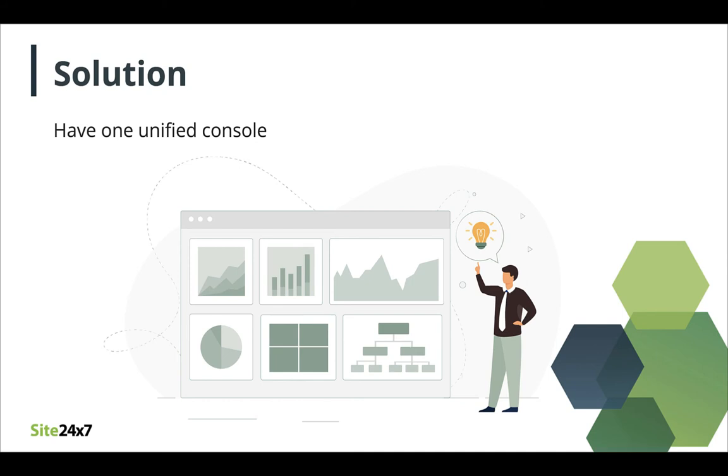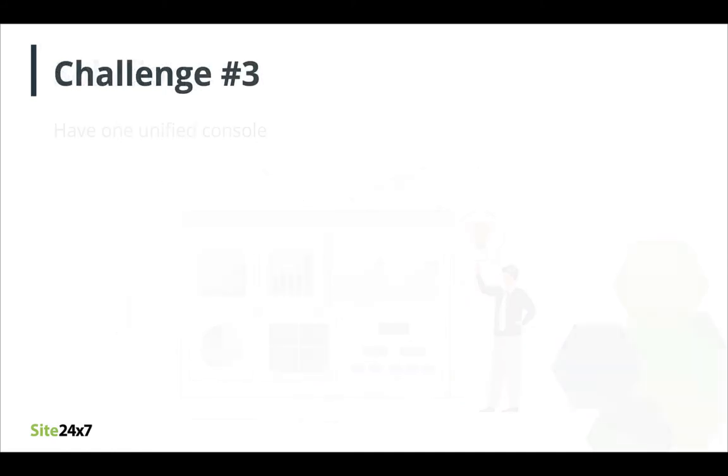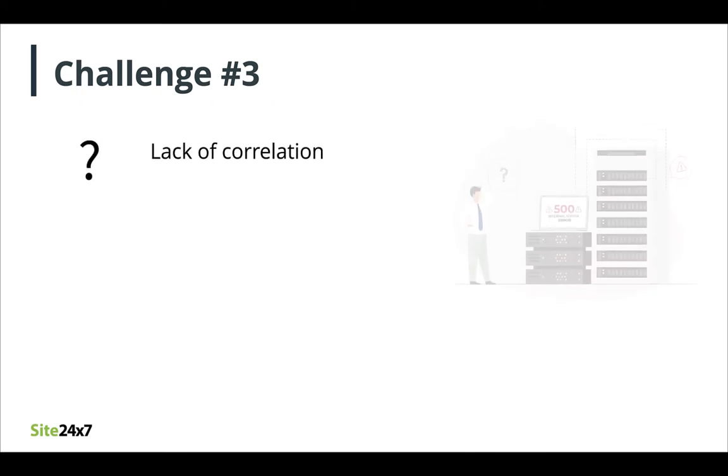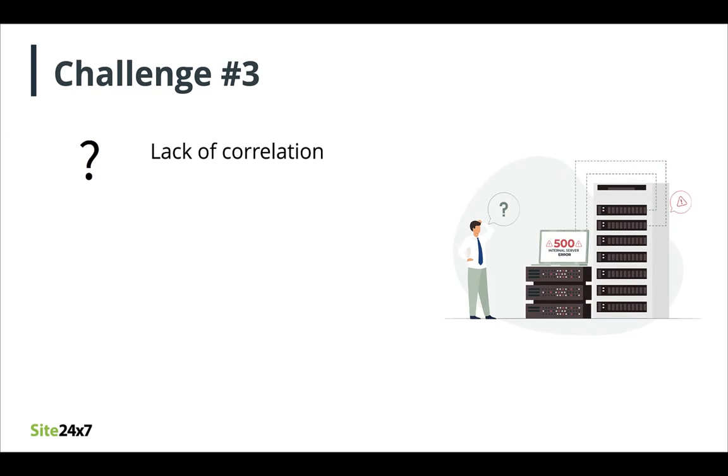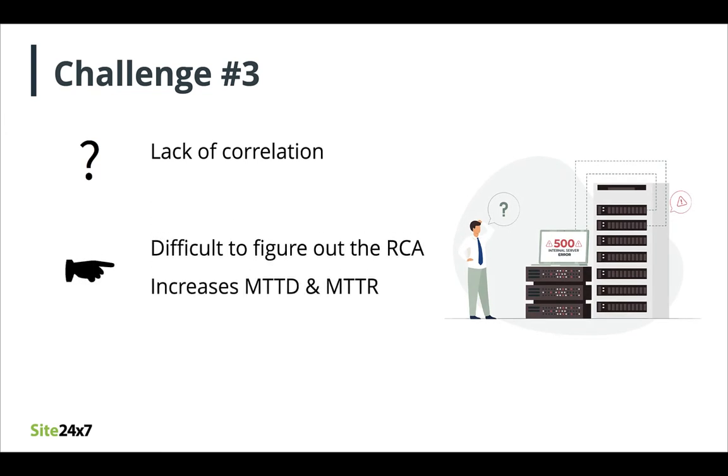You can group related resources, like say applications and its dependent services, in one dashboard for a holistic view. Another key challenge is having the monitoring data in silos. This results in a lack of correlation, making root cause analysis difficult. This in turn increases the time taken to debug an issue, subsequently affecting the mean time to detect and respond.